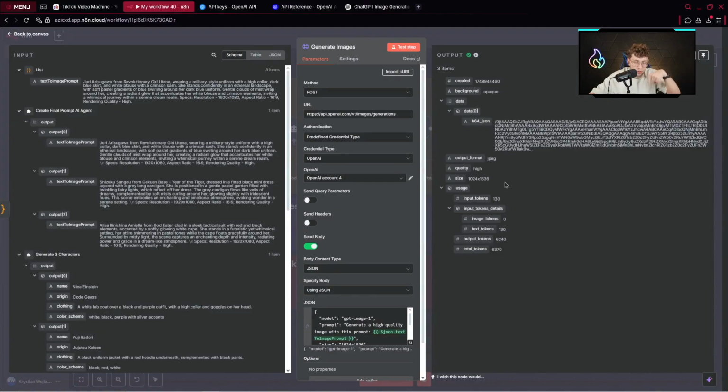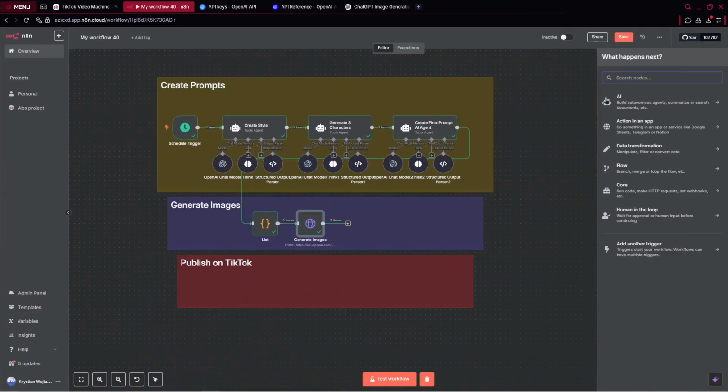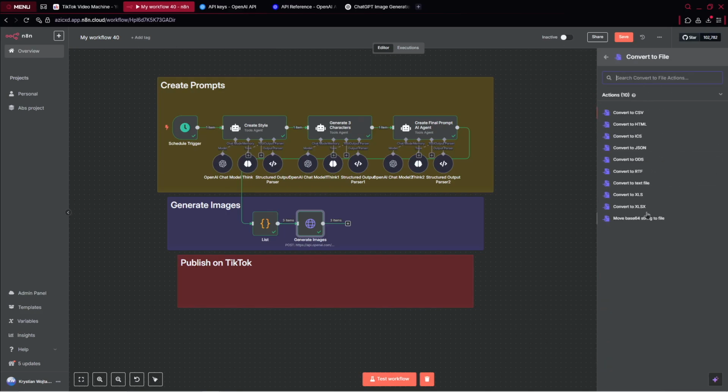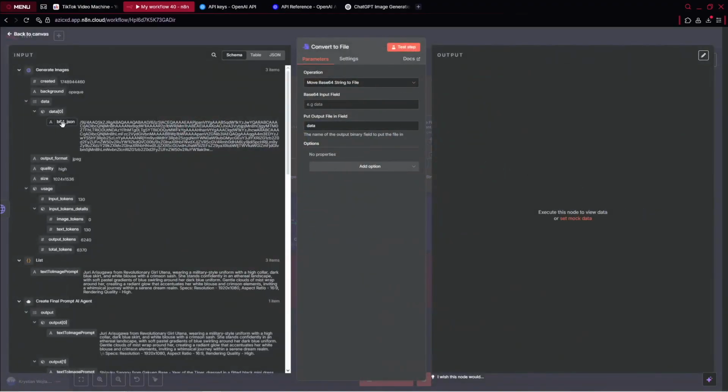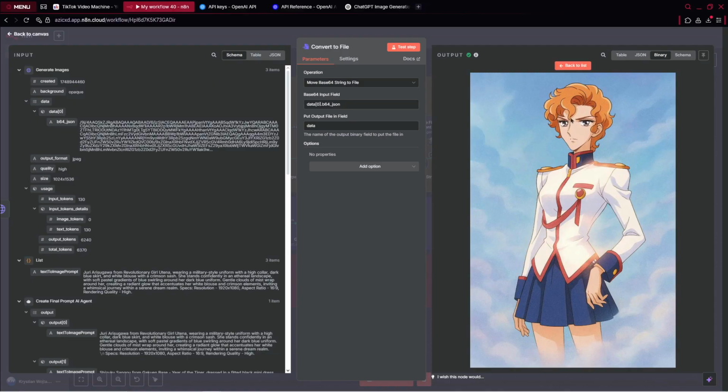For now, we can come back there. And now I can show you what we have. We've got our three items in the B64 format. So now what we can do, we need to just take this format and convert it to file. All right, so we are using the node which is convert to file. There we pick move base 64 string to file, and we just put this variable, so from generate images, okay? We test the step and we should get 3 images, all right? We can view them right here.